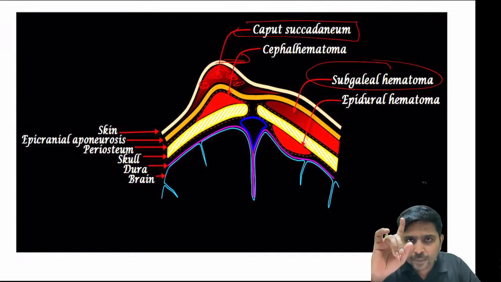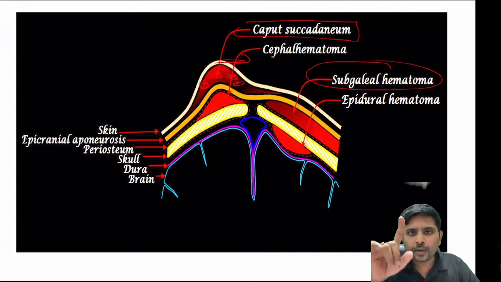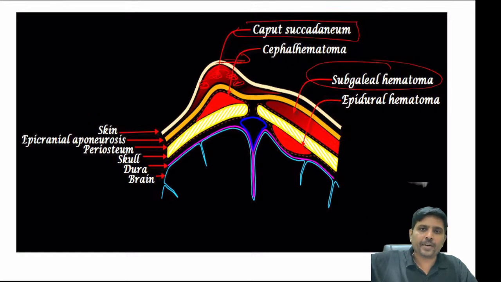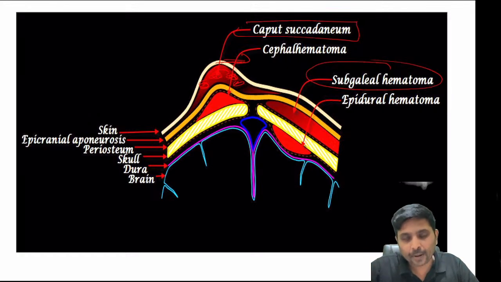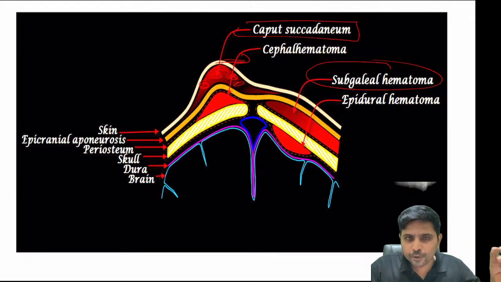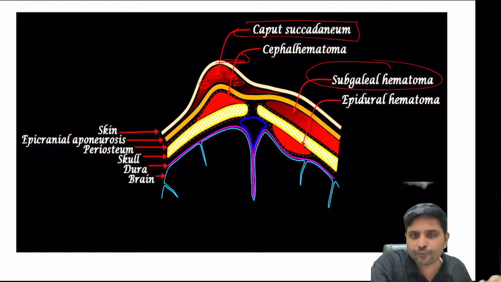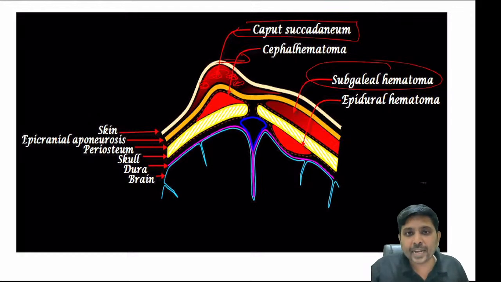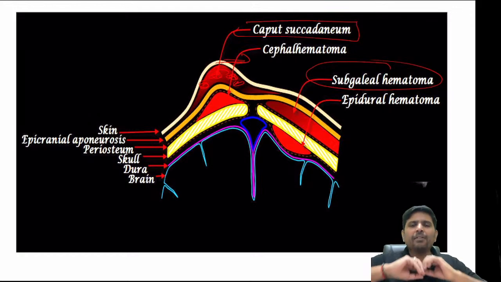Okay, caput occurs immediately after birth and does cross a suture. Cephalohematoma occurs 3 days after birth and doesn't cross suture. Caput crosses suture. Cephalohematoma doesn't cross suture. With caput, the child will be normal. Cephalohematoma may have an underlying history of forceps delivery. Subgaleal hematoma, child will be very sick.